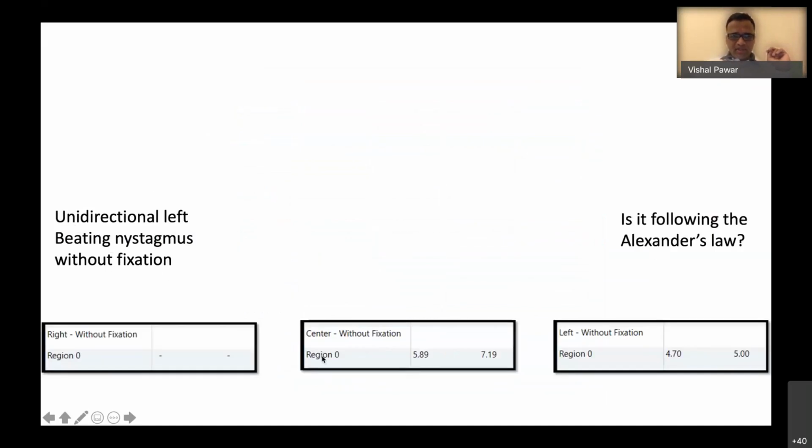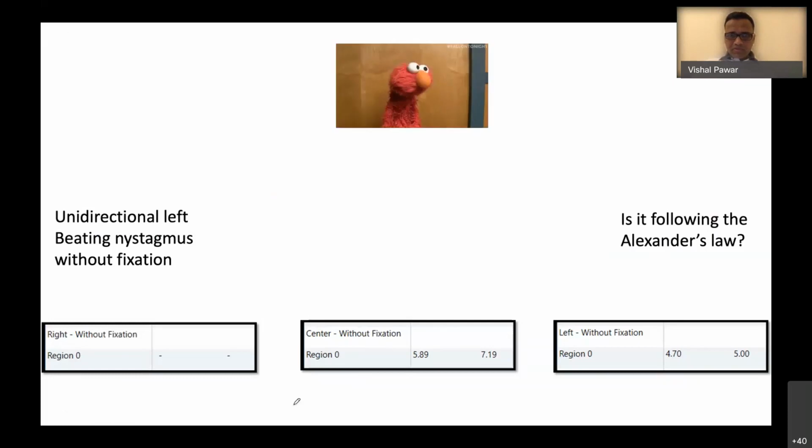Let us look at this particular thing. So look at the nystagmus in the left gaze, 4.7 slow phase velocity, 4.7 to 5. In the center gaze, it should get reduced. There should be a reduction in the intensity of the nystagmus, slow phase velocity, in the center gaze as compared.